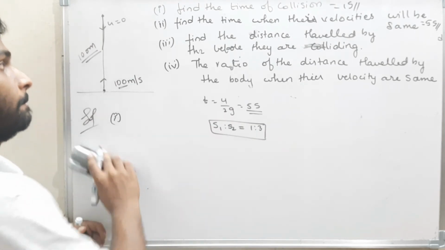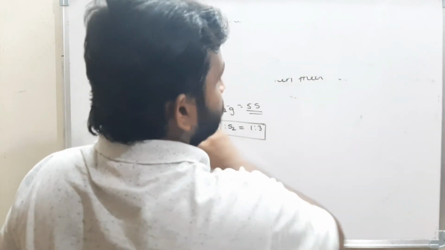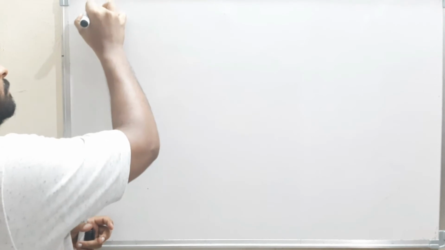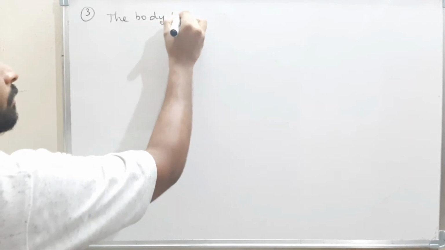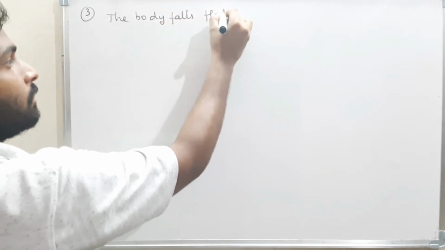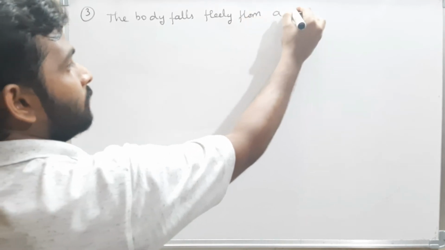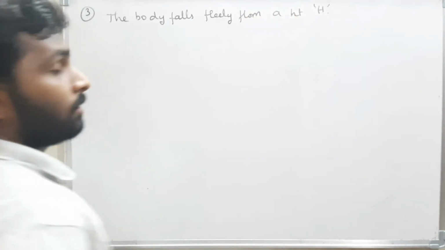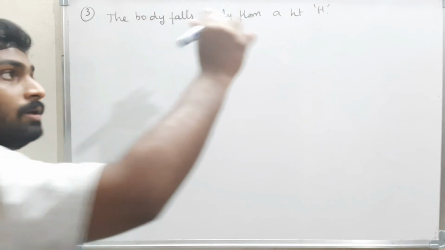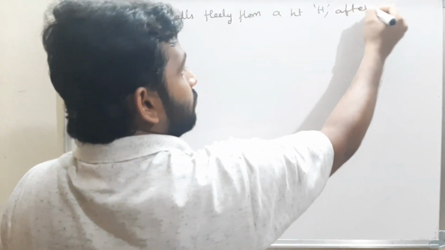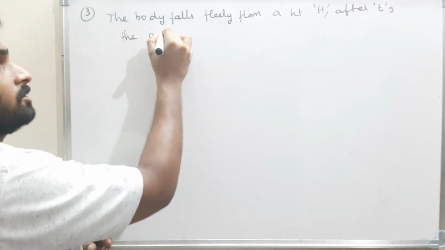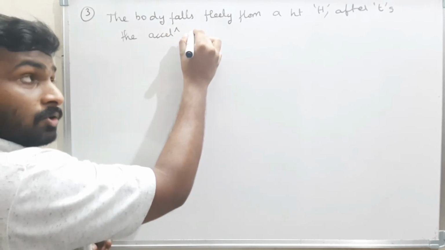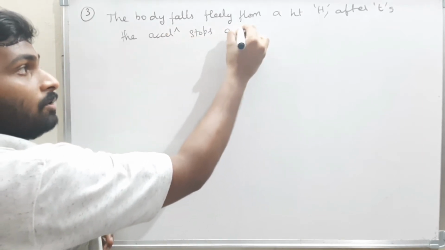Now we take the third question. Observe carefully. This is a very important question. The body falls freely from a certain height h.